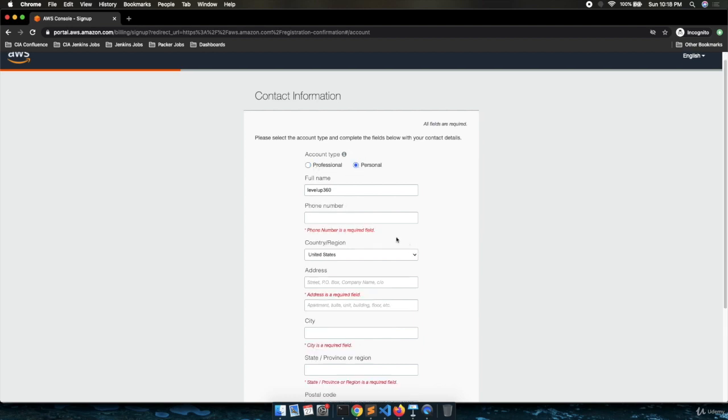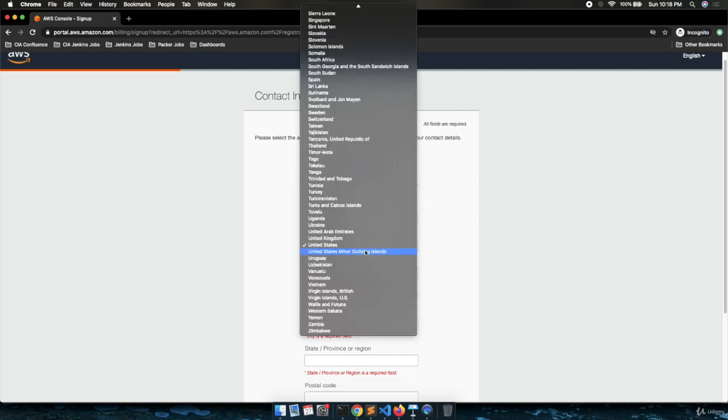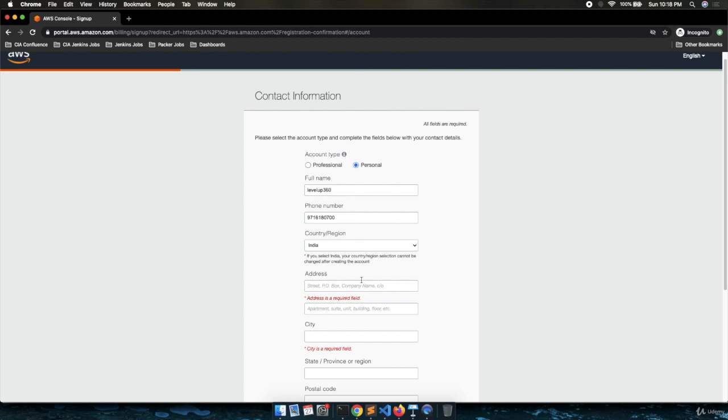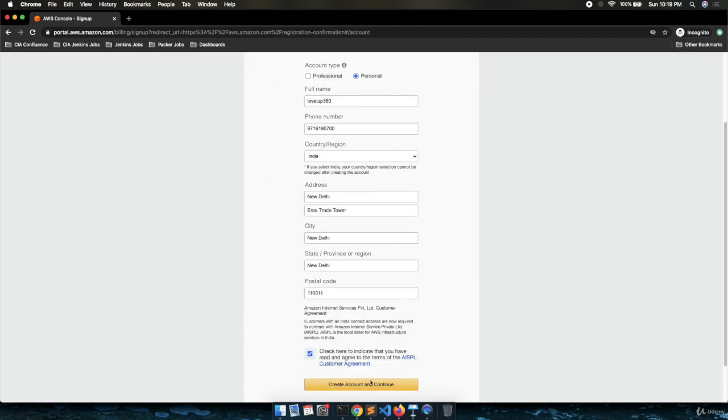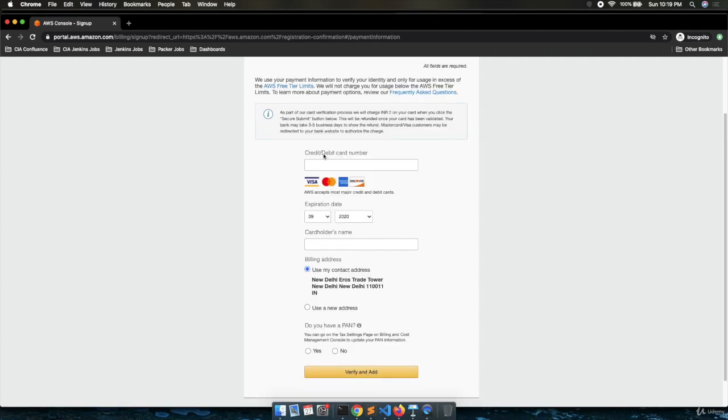So here you need to provide a few details, like first the phone number, then the state, then the address, and once you provide your details, you need to click create and continue. For billing purposes, it is required to provide the credit card or debit card details. Although AWS is not going to charge your card, AWS needs the billing details so that after the free tier limits, AWS can charge you, right? But don't worry about it.